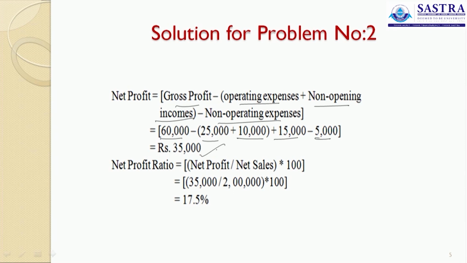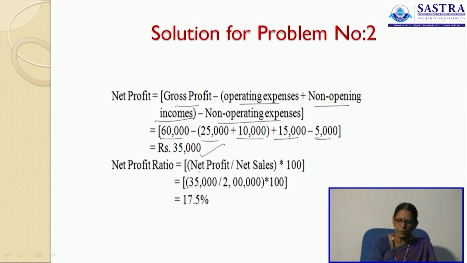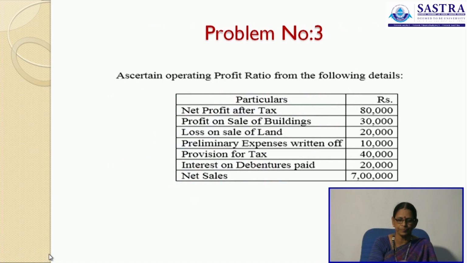Now 60,000 minus 25,000 and 10,000 is the operating expenses. This is your non-operating income, this is your non-operating expense. So we get a net amount of 35,000. Net profit ratio is net profit divided by net sales into 100. 35,000 is your net profit after making all the adjustments. We have net sales of 2 lakhs into 100, we have 17.5% as your net profit ratio. So for every 100 rupees, you are going to earn 17.5 as net profit.